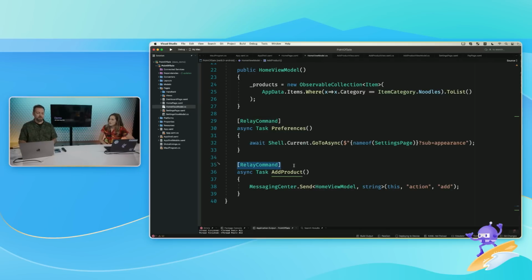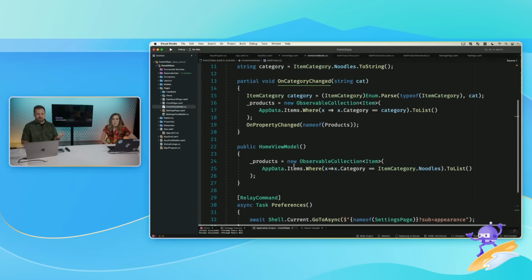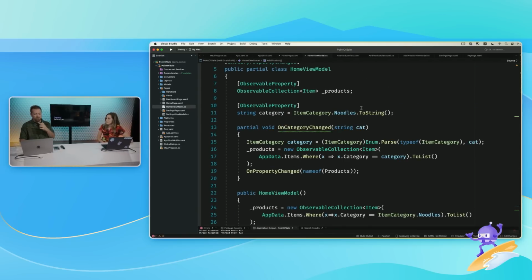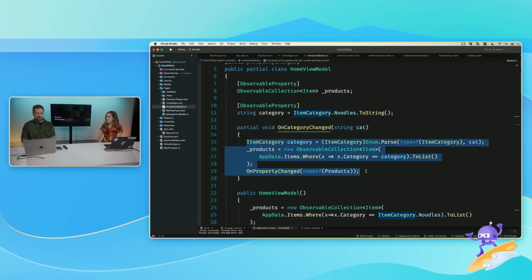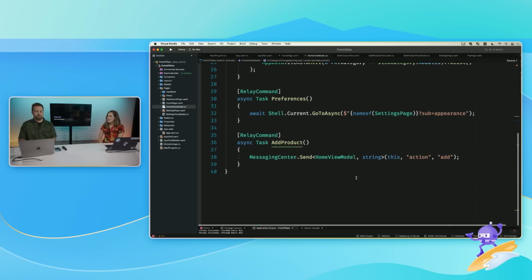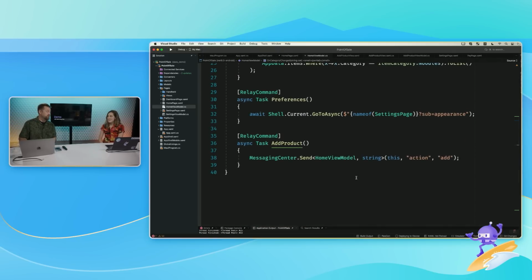Now you notice these awesome things. These things. Meta things. So this is part of the MVVM toolkit, the community toolkit for MVVM. And this basically does code gen to create the commands. In some cases, I've got properties up here. So you see, I don't have to create all that get set and then decide, do I want the backing property? Do I not want the backing property? Blah, blah, blah. And then you get these really cool new features like on category changed. So every time that category changes and you see the list change, that's what does this. This, what, 5 lines of code, 4 lines of code? Shush. Shush. That's pretty good. I don't bill by the hour. I bill for value.